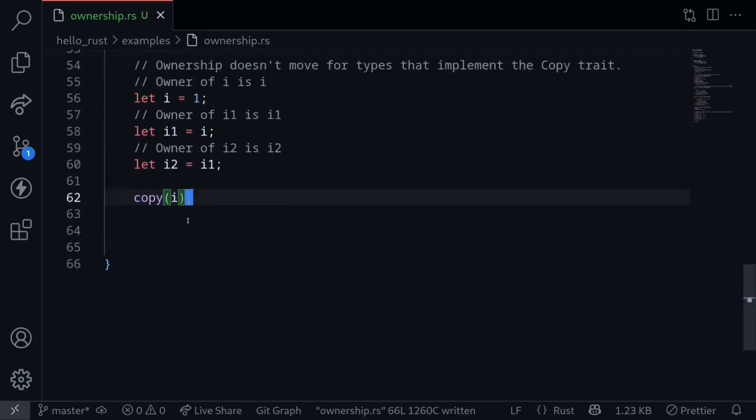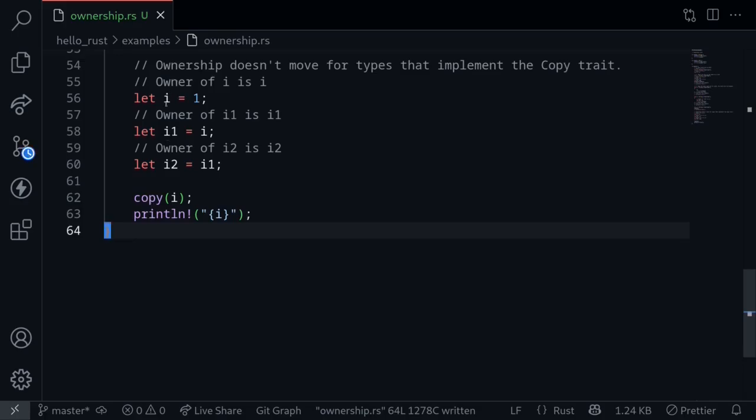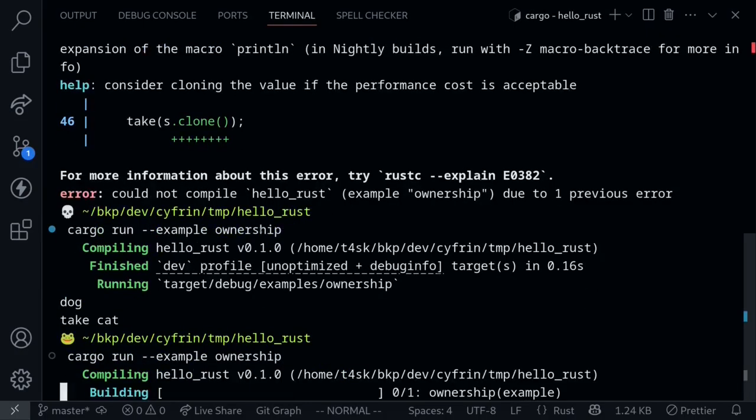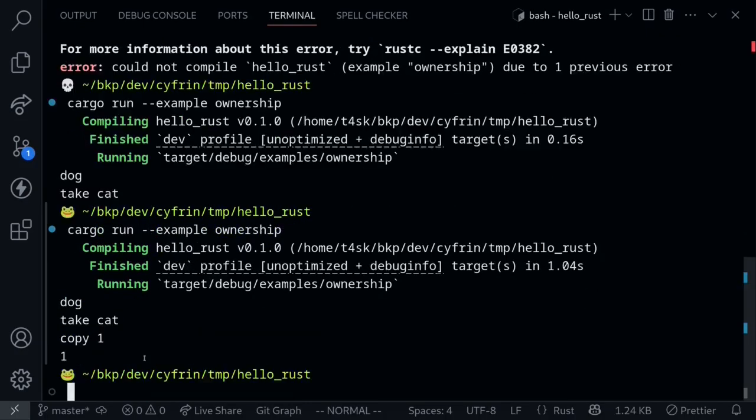Now let's call the copy function passing in the variable I. When we pass the variable I as input, the value for I will be copied as input. So the ownership of I will stay inside the main function. So after calling the function copy, we can still use this variable I. Execute the code, and the code compiles and executes without any error.